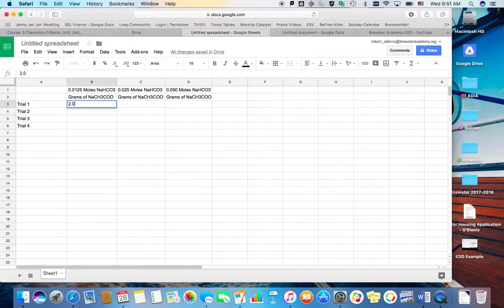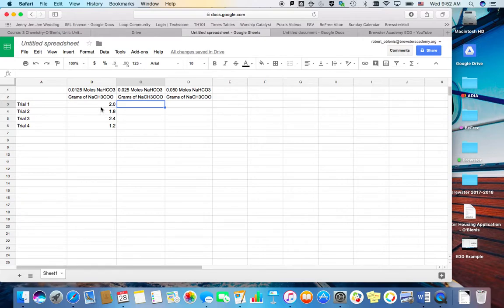If you need decimal places and it doesn't put them in, highlight it, and then you can manually add decimal places. We have one decimal place for this, and so we want to use one decimal place. 1.8, 2.4, and 1.2.